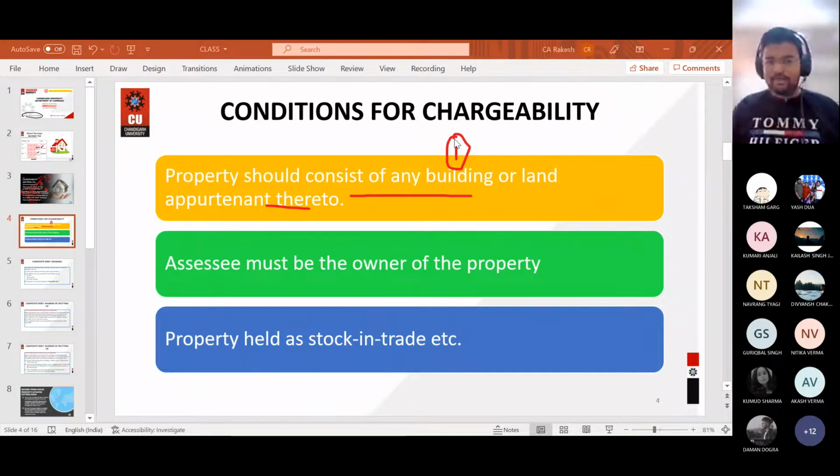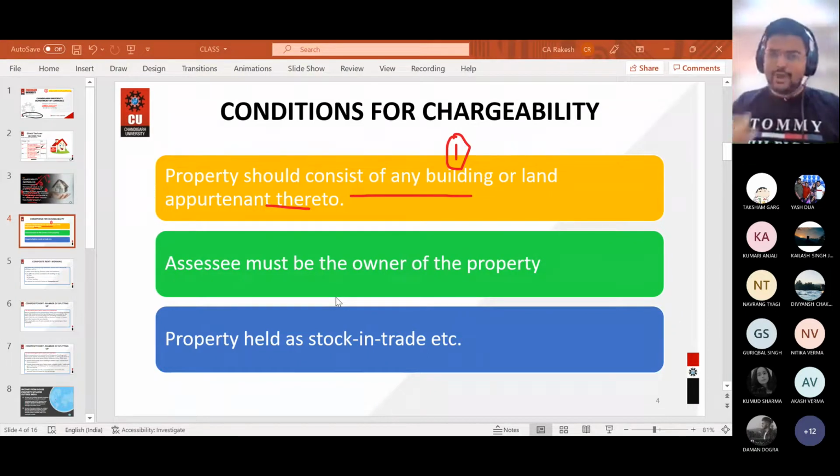If from a building you are earning something, that will be chargeable to tax under income from house property. So tell me, share your audio option and answer my questions, and then we will be moving further. There is a rapid fire round, so make sure that you answer it as quickly as possible. You need to answer in yes or no.